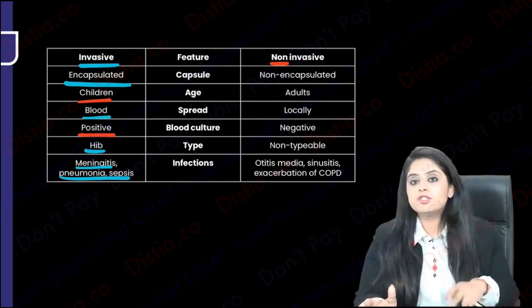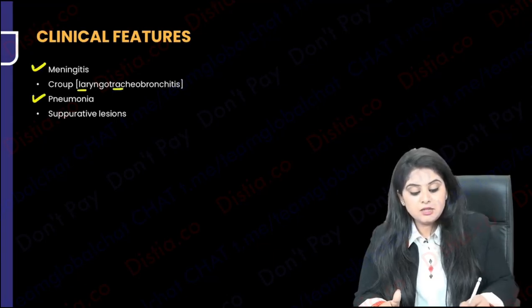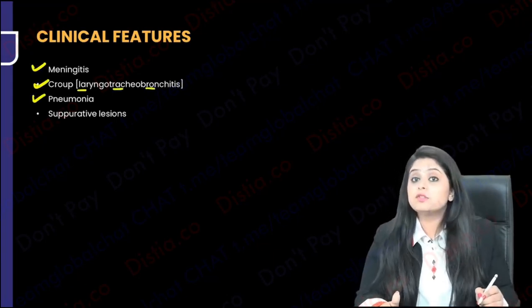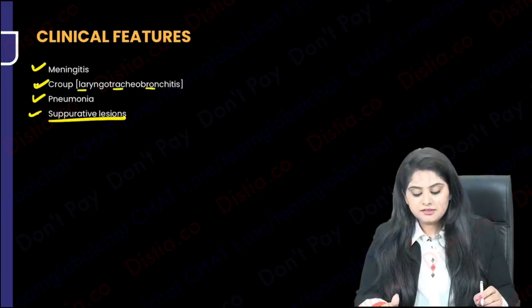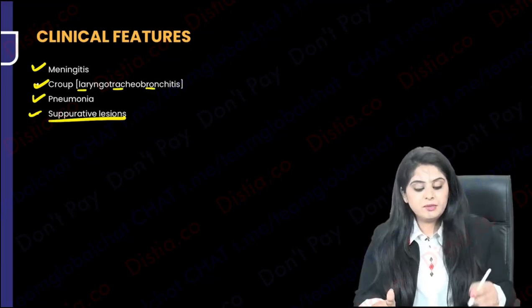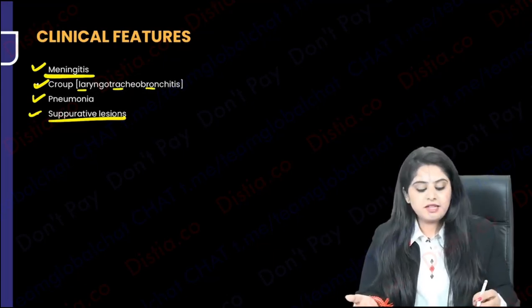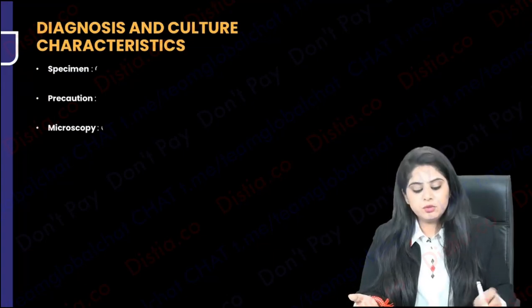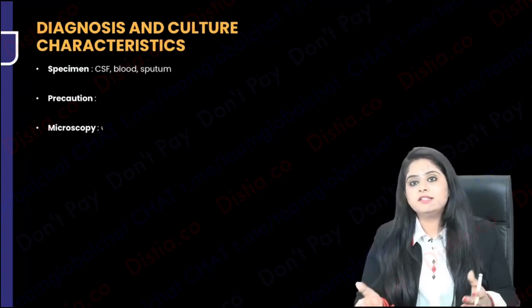So what are the clinical features that I've already explained to you? I've told you it causes meningitis, it can cause pneumonia, it can cause LTB, laryngotracheobronchitis, which is also known as croup, and it can cause suppurative lesions also. Very well. Now we need to know how I am going to take the specimen. So imagine you have a patient of meningitis. You'll take a CSF sample, or you have a case of pneumonia, you'll take a sputum sample. So your sample is going to vary depending on whether it is blood, CSF or sputum.